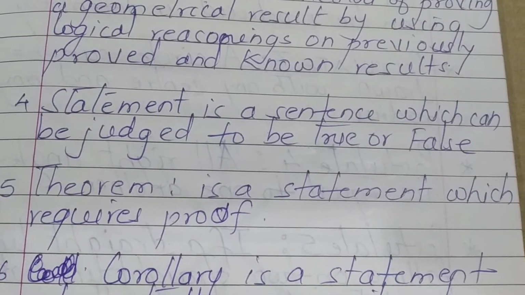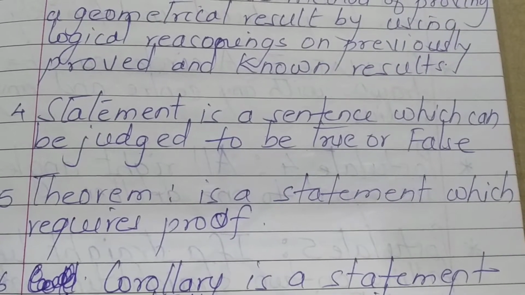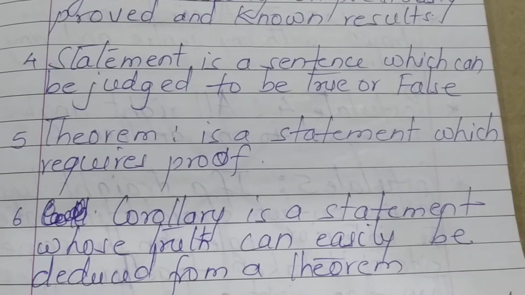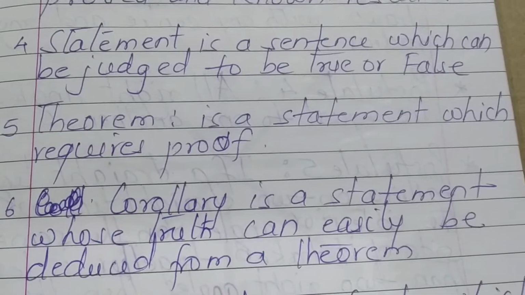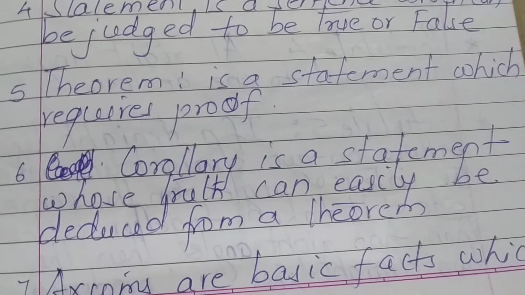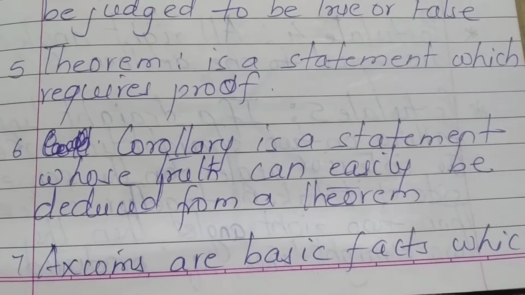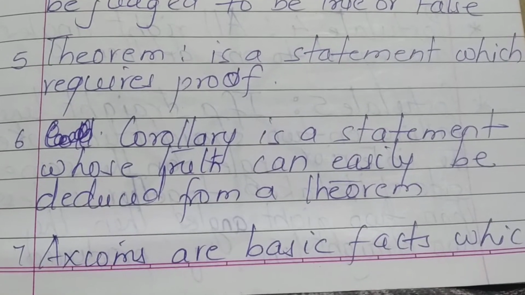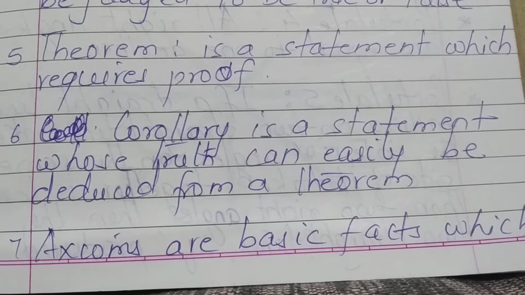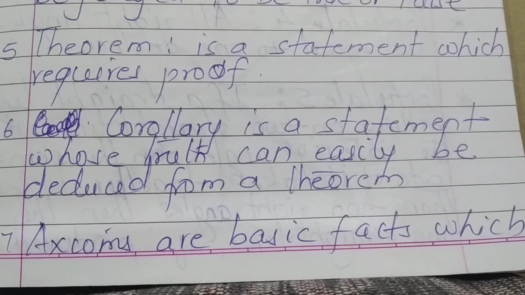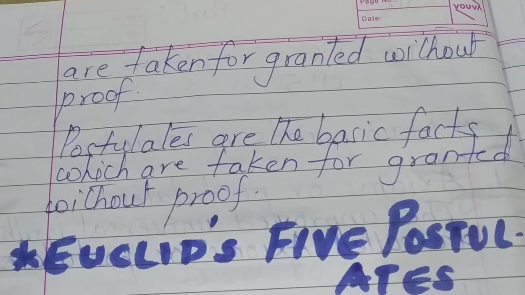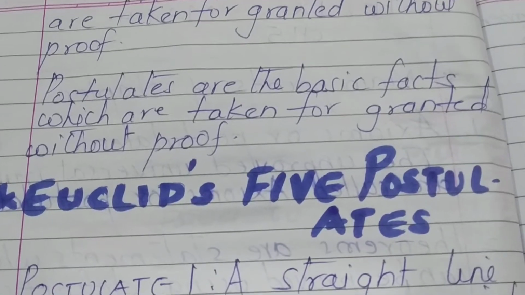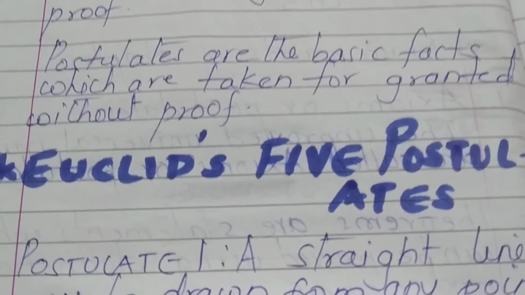Statement is a sentence which can be judged to be true or false. Fifth, theorem is a statement which requires proof. Sixth, corollary is a statement whose truth can be easily deduced from a theorem. Axioms are basic facts which are taken for granted without any proof. Postulates are the basic facts which are taken for granted without proof.